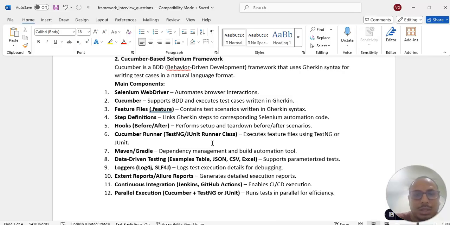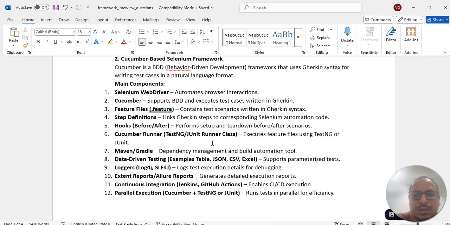For Cucumber we require Cucumber. We write Cucumber BDD test cases in Gherkin language, in .feature files, with step definitions, Before and After hooks, and a Cucumber runner to run the test cases. For dependency management, Maven or Gradle. For data-driven testing, we will use tables, Scenario Outline and Examples section.